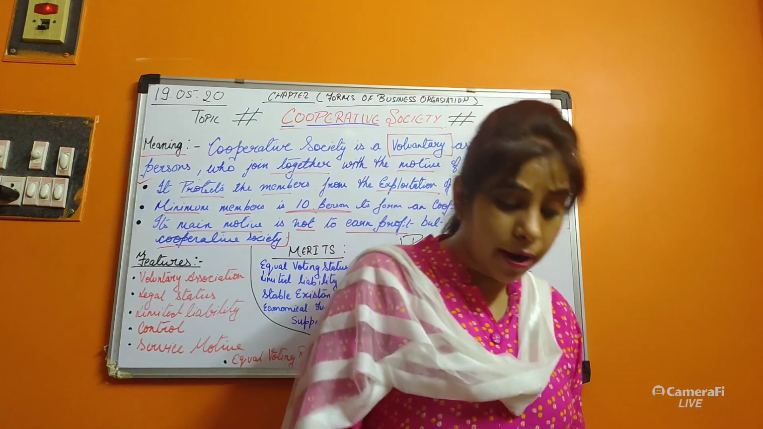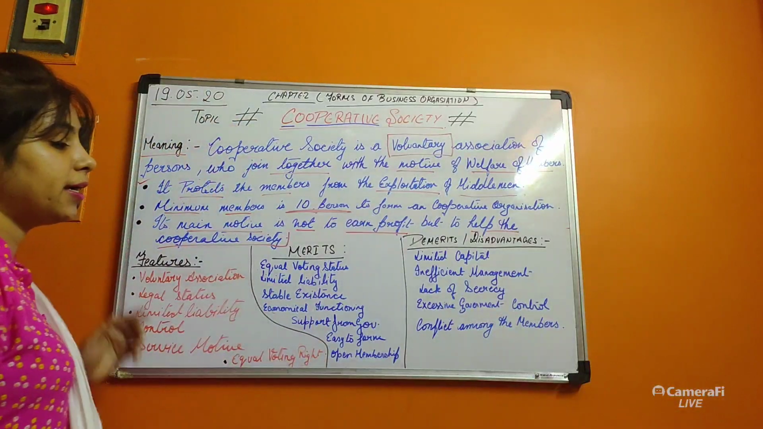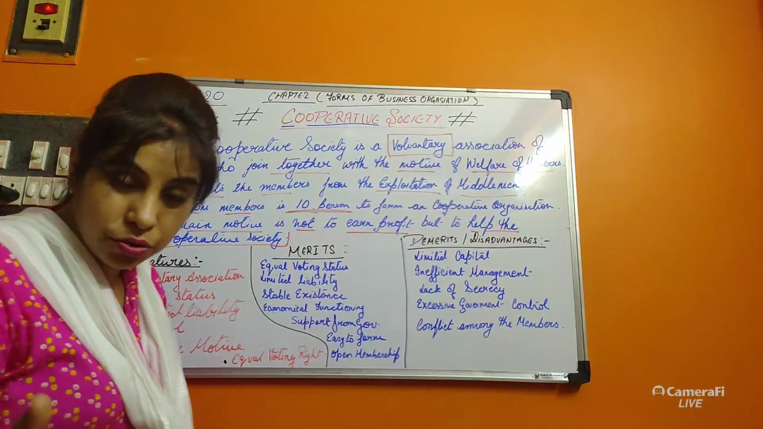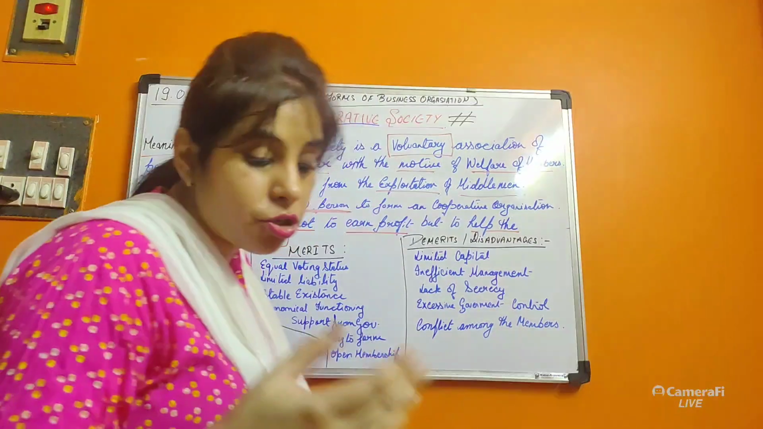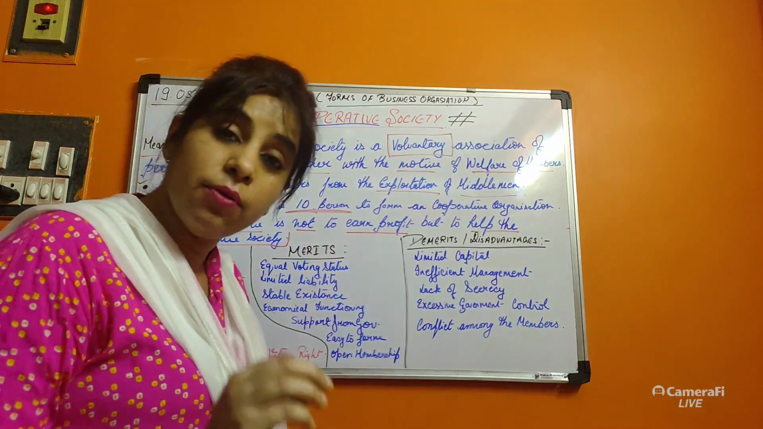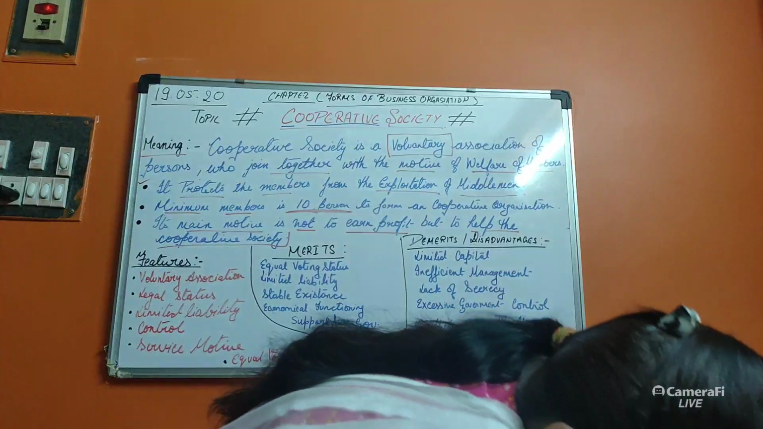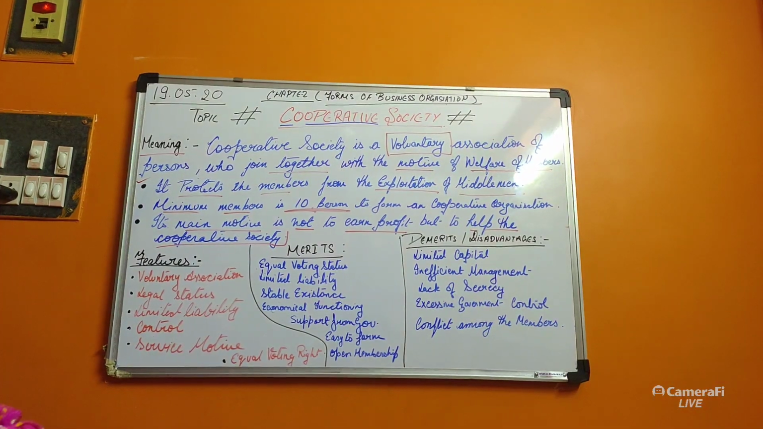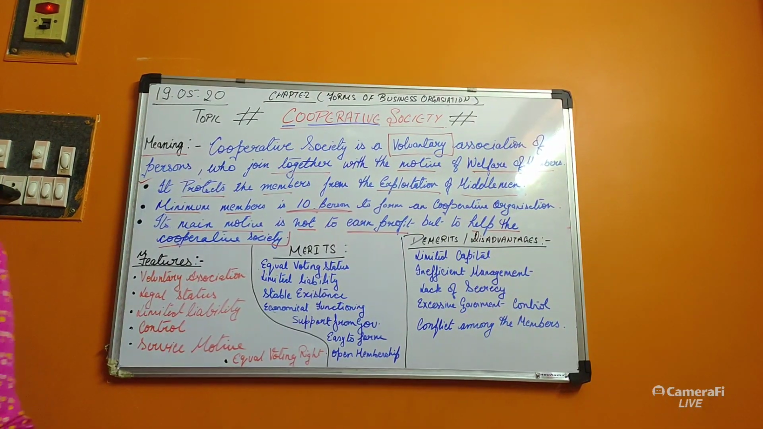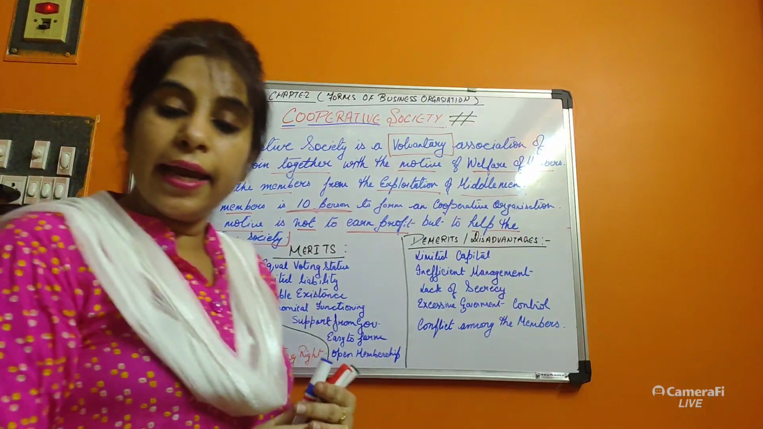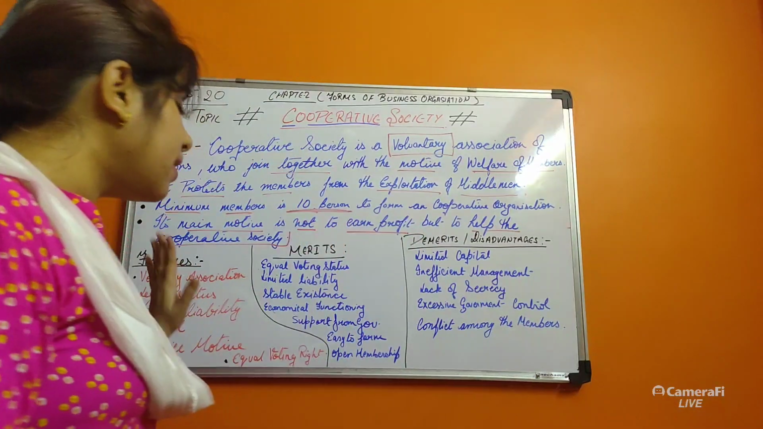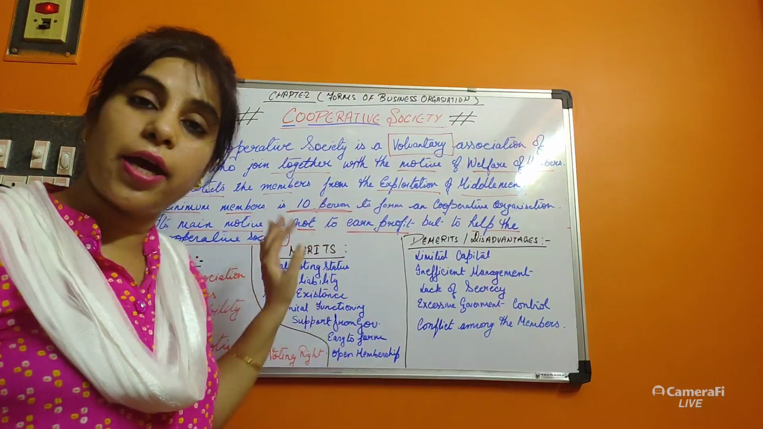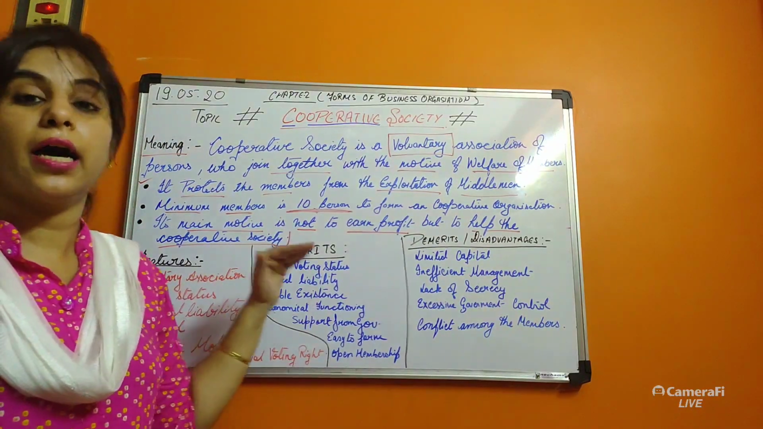For example, a farmer can join a farmers association, an agriculture association. Consumers can join a consumer protection association. Anyone can join any association. There is no problem regarding this. Whoever wants can do this, and without any restriction they can enter this cooperative organization. Without any restriction they can join. This is known as voluntary association.